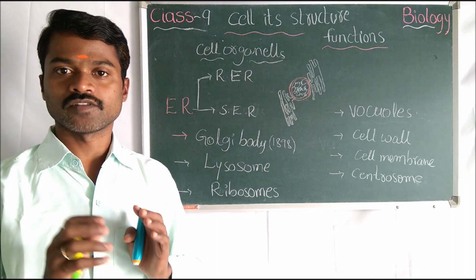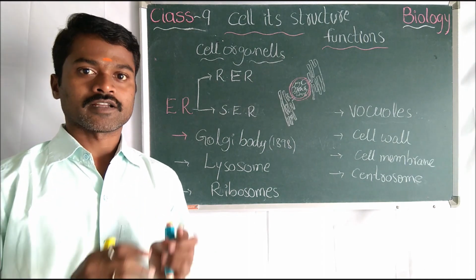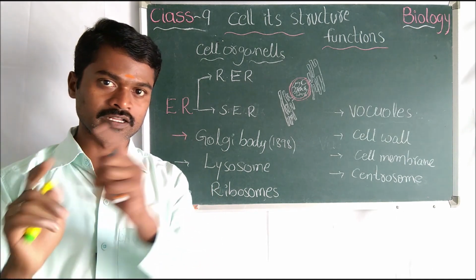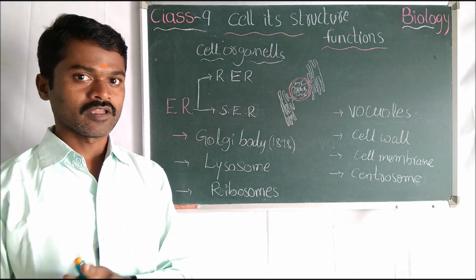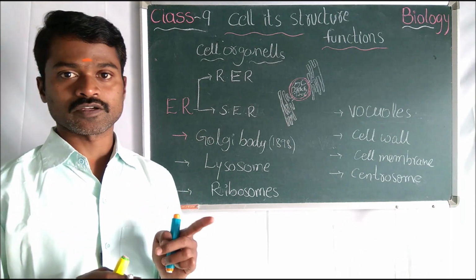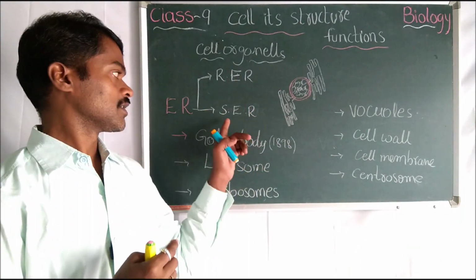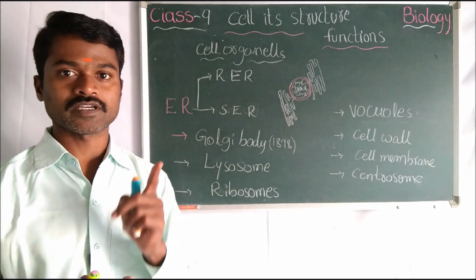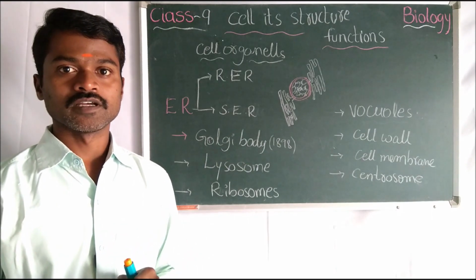What is the main function of the endoplasmic reticulum? The function is transporting material from one organelle to another organelle in the cell itself, not outside the cell. Okay, that is one function. And come to the next one. In the endoplasmic reticulum we have two types. One is RER, the other is SER: rough endoplasmic reticulum and smooth endoplasmic reticulum.